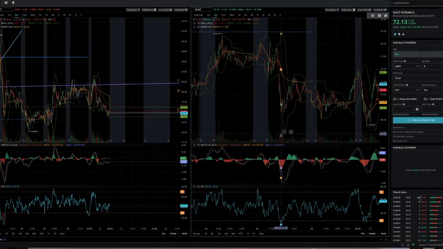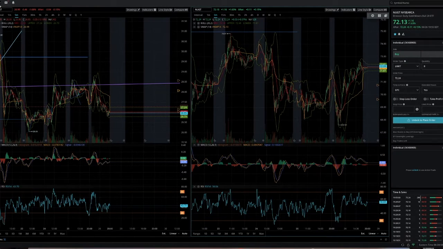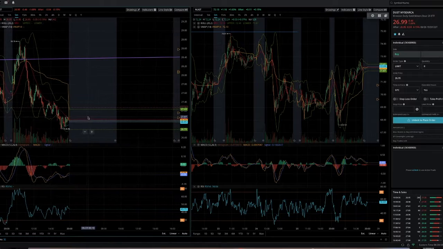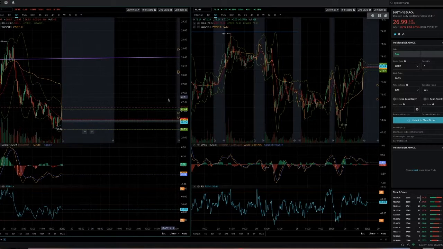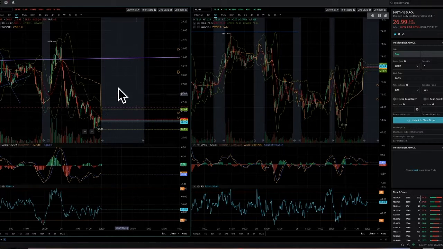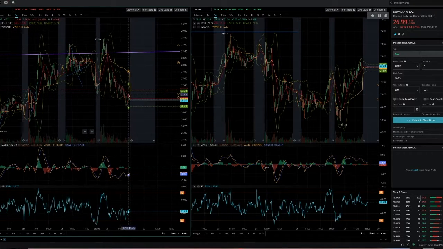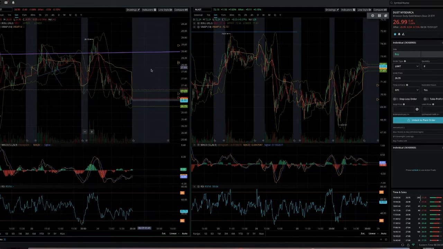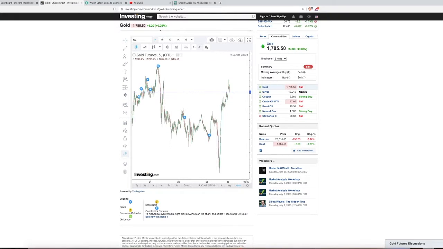So when gold futures goes up, NUGT goes up. But when gold goes down, DUST goes up. So if I think that gold futures is going to go down a bit, I might want to focus on DUST and have a position. What I like to do is have alerts ready so that if a reversal is forming and I want, I can buy it. So that's basically all I do. I like to trade these two, and that's what I do on a daily basis.